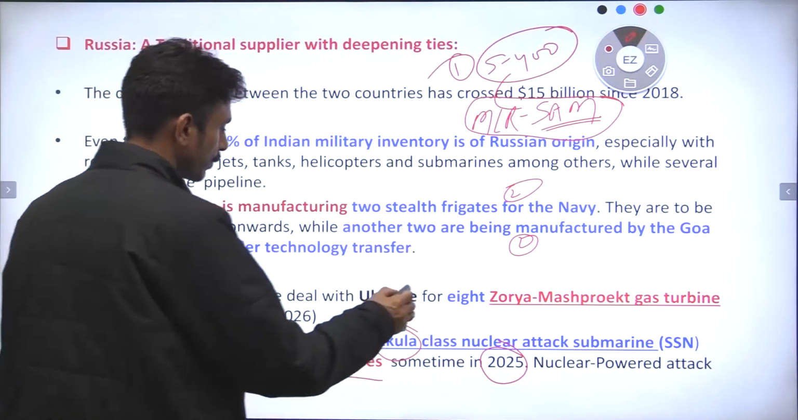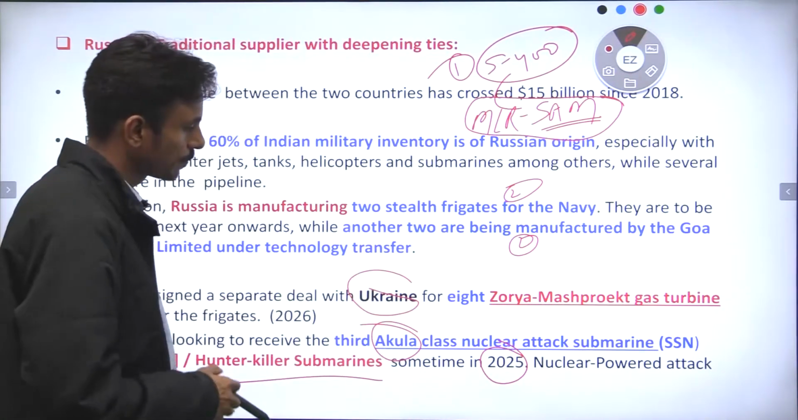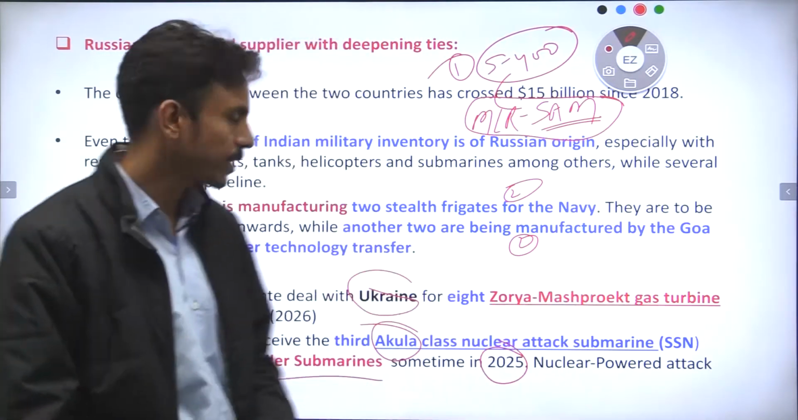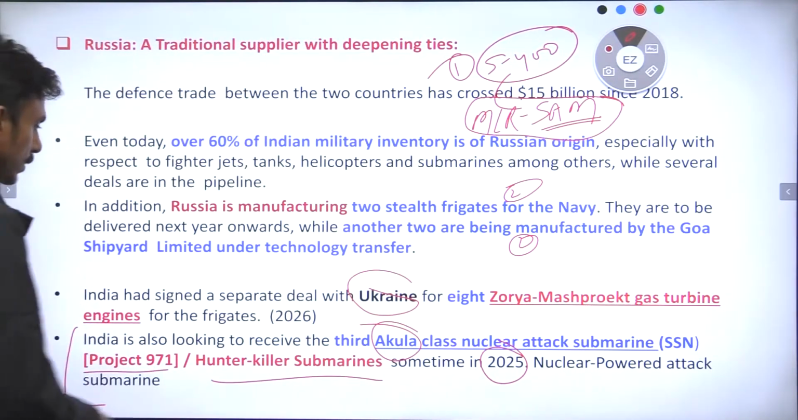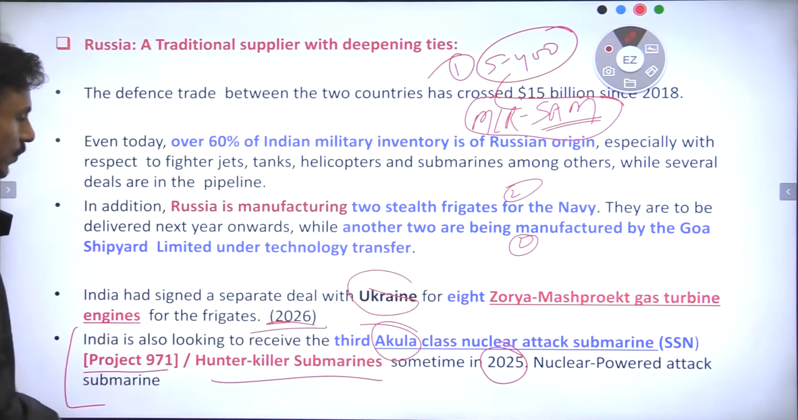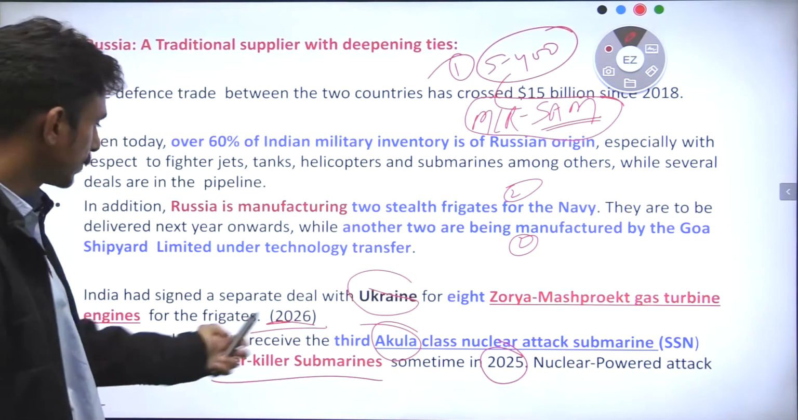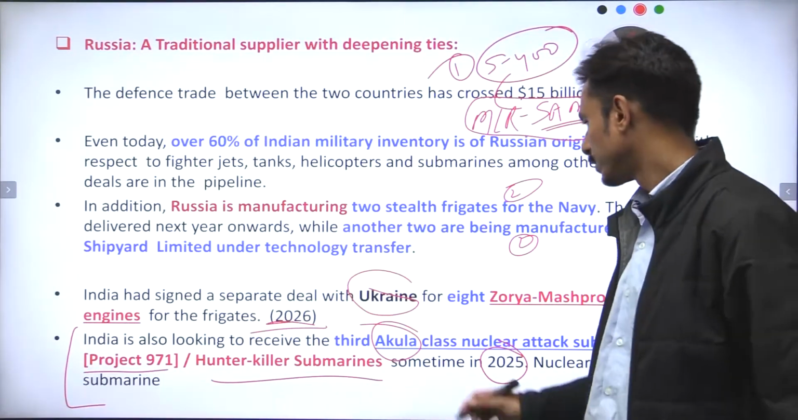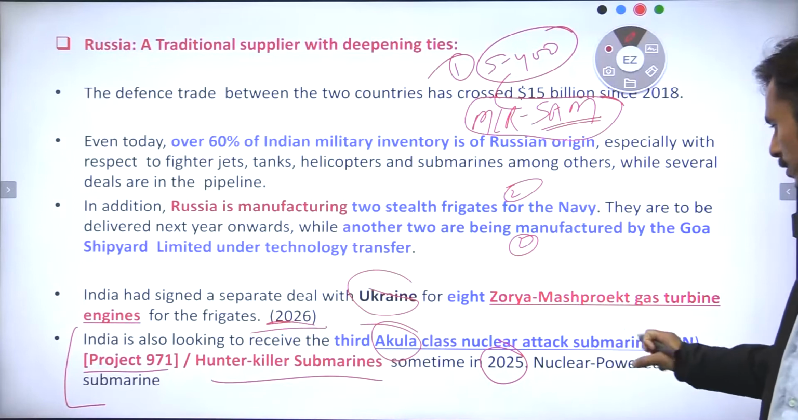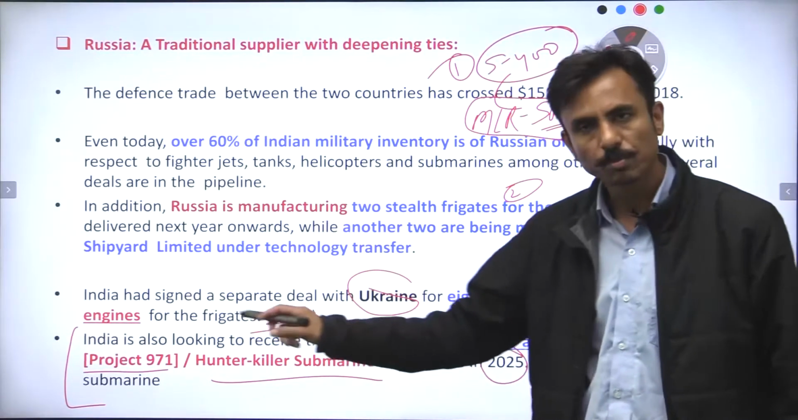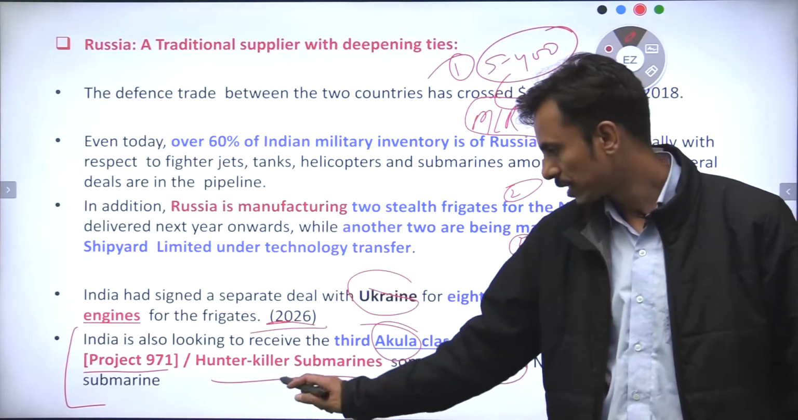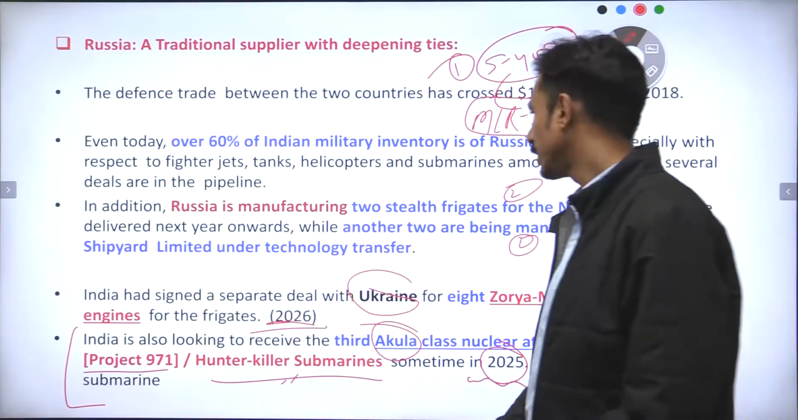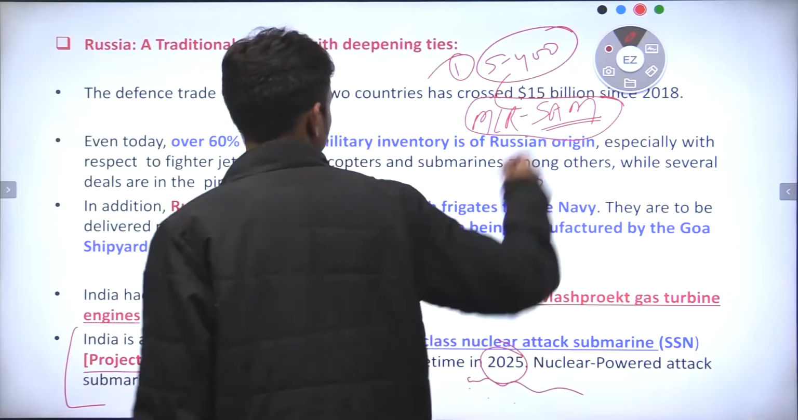As far as our military agreement with Ukraine is concerned, we have procured 8 Zoria Mashproekt gas turbine engines, right, and they would be delivered in the year 2026. And similarly India would also be receiving the 3rd Akula class nuclear attack submarine, also called Project 971 or hunter killer submarine, and it would be dispatched by the year 2025, right? I hope it is clear.